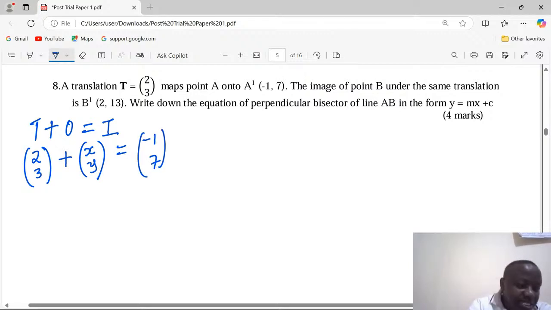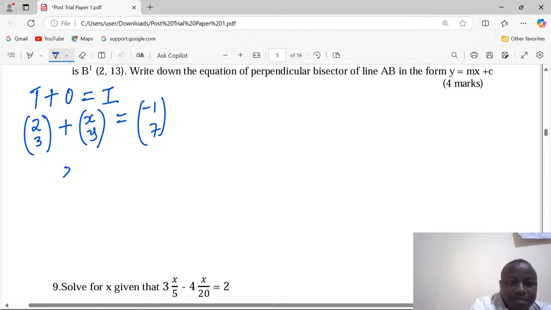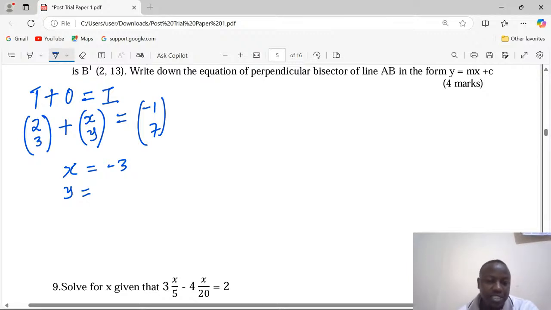should give us the image of A, (-1, 7). So for us to get the x coordinate of A, we need to take -1 minus 2, which is -3. Then for us to get the y coordinate, we need to take 7 minus 3, which is going to give us 4.